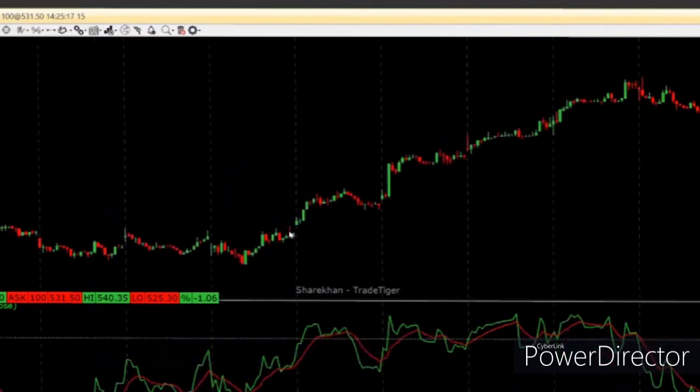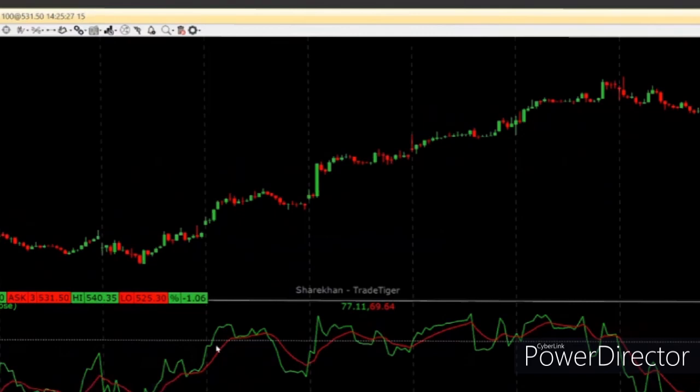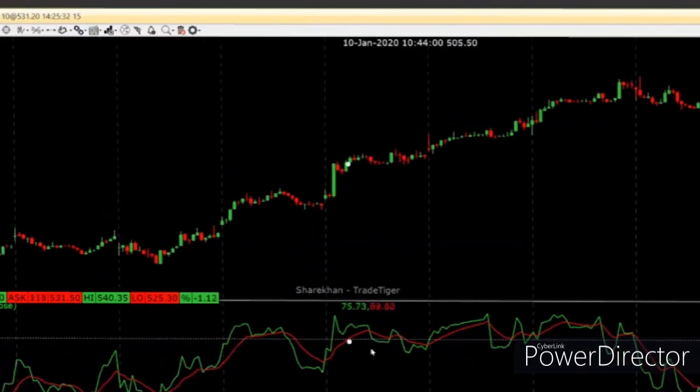Now, if you can see over here, there are two lines. There is a red line and there is a green line. Red line is the average RSI line. Green line is the RSI line. Now, different people would use this particular indicator differently. Some people would keep the middle line and say if the green line goes above the middle line, it is a buy.